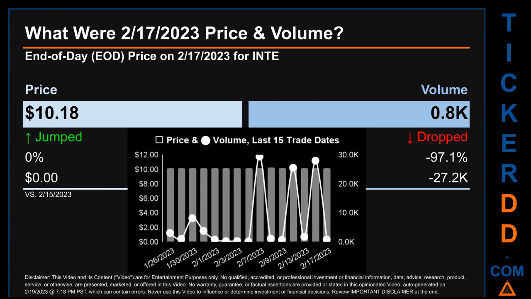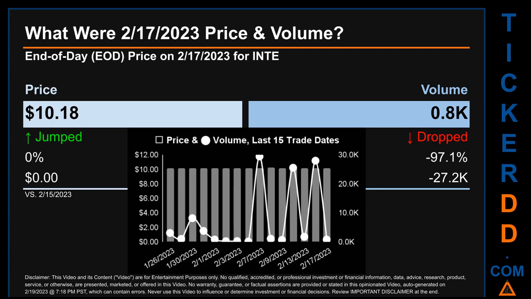What was end-of-day price and volume for INTE? On Friday, February 17, 2023, INTE had an end-of-day price of $10.18 and volume of about 0.8 thousand. Compared to the previous trading day, the price jumped 0%, gaining $0, while volume dropped 97.1%, decreasing about 27.2 thousand.